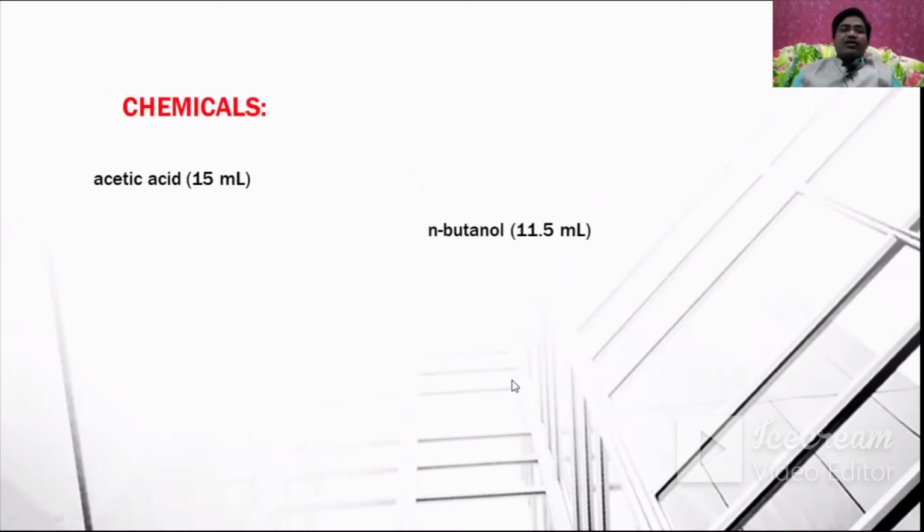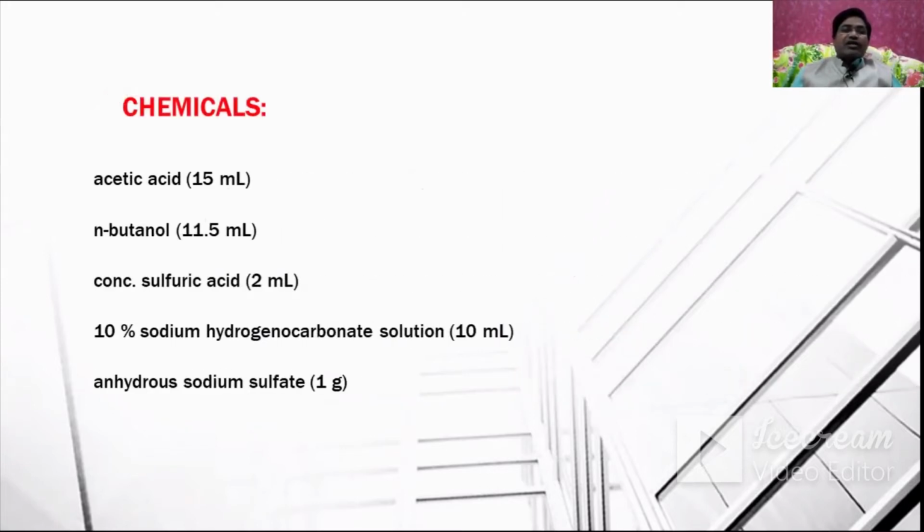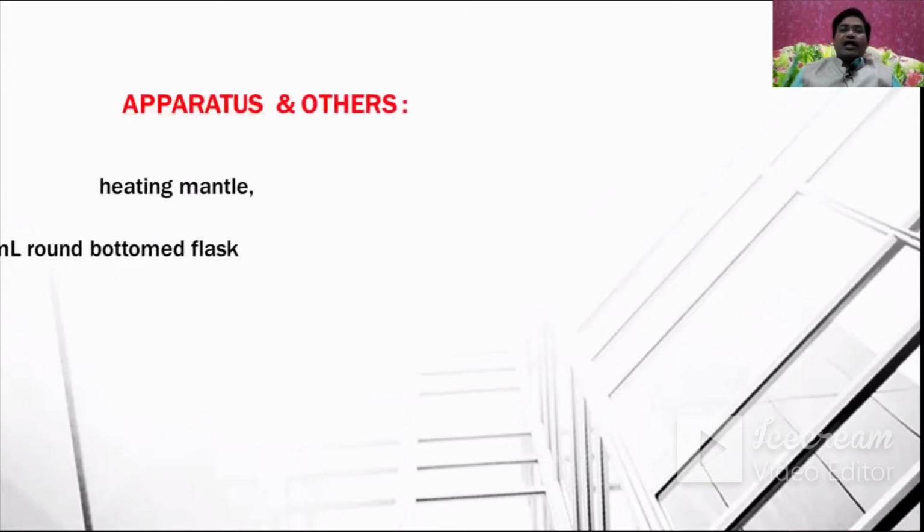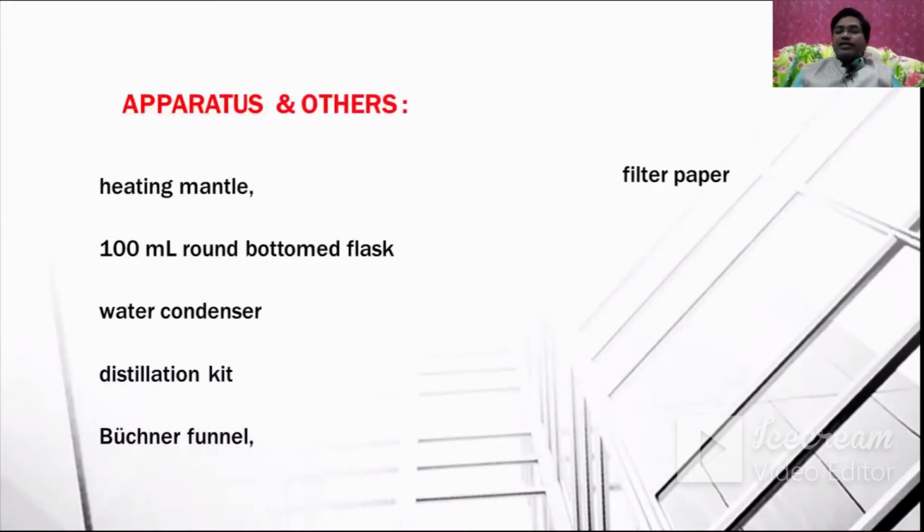Now let us see what chemicals are required. One is acetic acid, about 15 ml, N-butanol about 11.5 ml, concentrated sulfuric acid around 2 ml, 10% sodium hydrogen carbonate solution 10 ml, and anhydrous sodium sulfate 1 gram. Then let us see what apparatus is required.